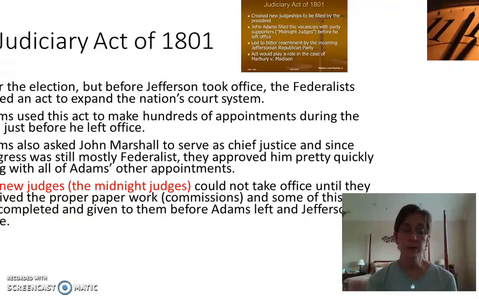And so Adams asked Chief Justice John Marshall to serve as Chief Justice, and so the Congress is mostly still Federalist, and they approved most of Adams's appointments as quickly as they possibly can, but some of these guys don't get their paperwork in time. This is going to set up something that's very important, so you got to follow me with this.